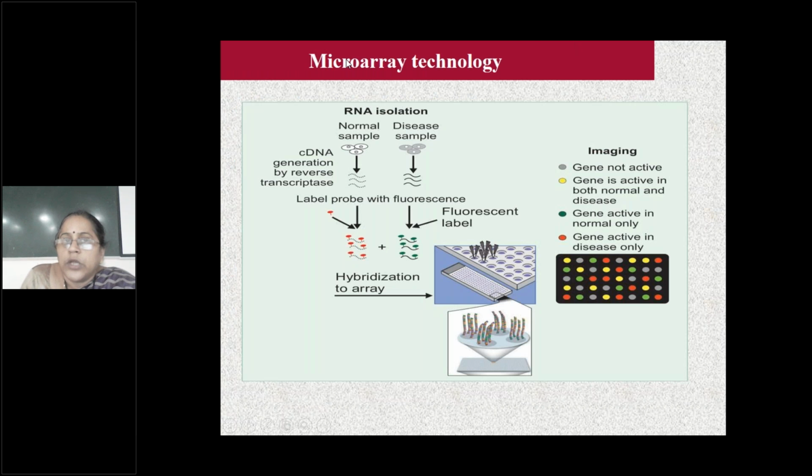So what is the use of microarray? Various genes can be seen. Red spots mean defective genes, green spots are normal genes. The normal sample is broken into small fragments by restriction enzyme, then fluorescence is added to the probe. The colors you see are fluorescence. In FISH also you add fluorescence, and then only you can see.